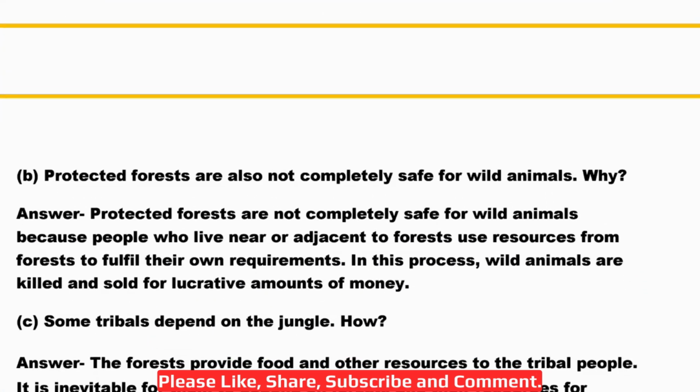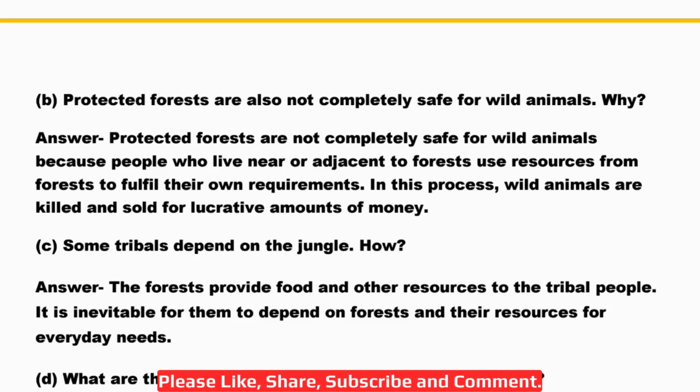Okay. B. Protected forests are also not completely safe for wild animals. Why? Protected forests are also not completely safe for wild animals because people who live near or adjacent to these forests use resources from forests to fulfill their own requirements. In this process, wild animals are killed and sold for lucrative amounts of money for their skin, for their hides, etc.